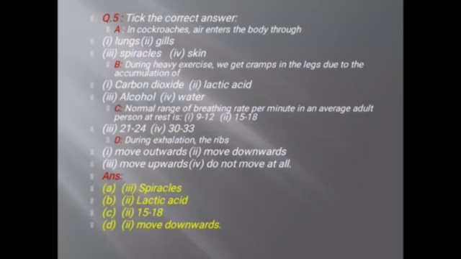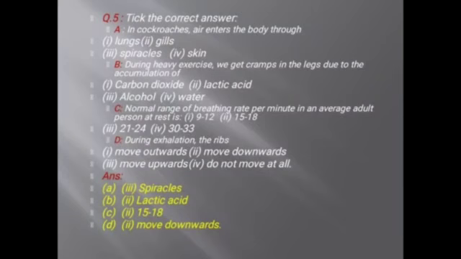First, in cockroaches, air enters the body through... So as I explained, in cockroaches, air enters the body through spiracles. Second, during heavy exercise, we get cramps in the legs due to the accumulation of lactic acid. Now third, the normal range of breathing rate per minute in an average adult person at rest is... It is very important. The normal range of breathing rate per minute in an average adult person at rest is 15 to 18 times.